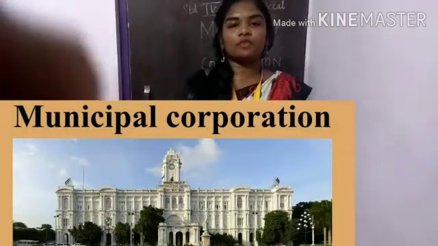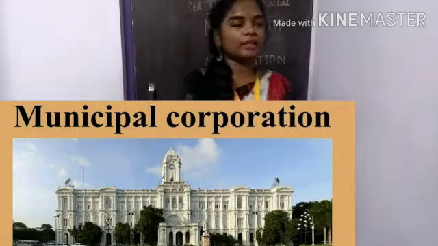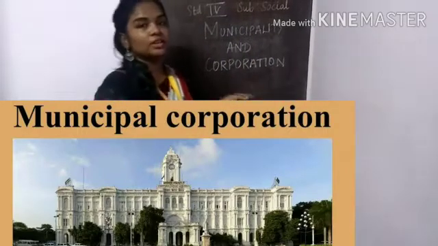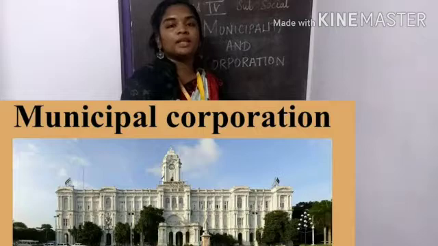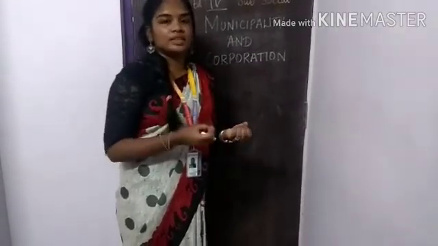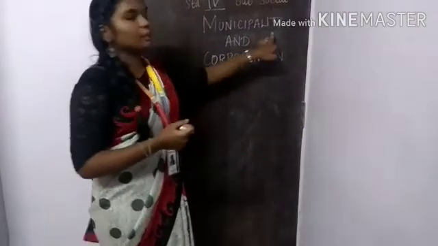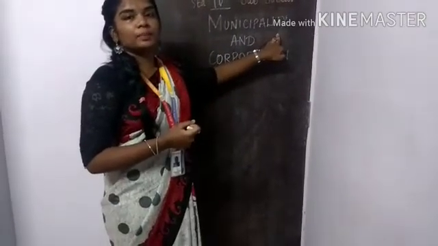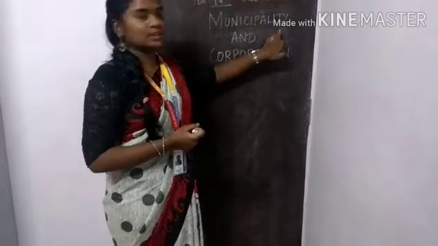Today I am going to take 4th standard social science. The lesson name is Municipality and Corporation. India is a vast country with many towns, villages and cities. The people need some basic facilities. Municipality provides the basic facilities for the people who are living in towns and cities.